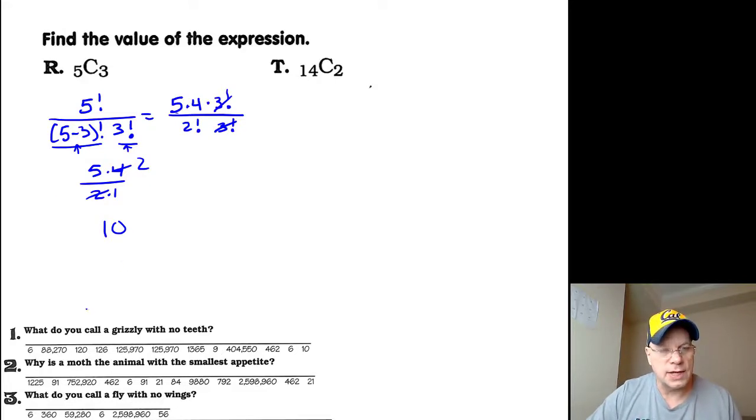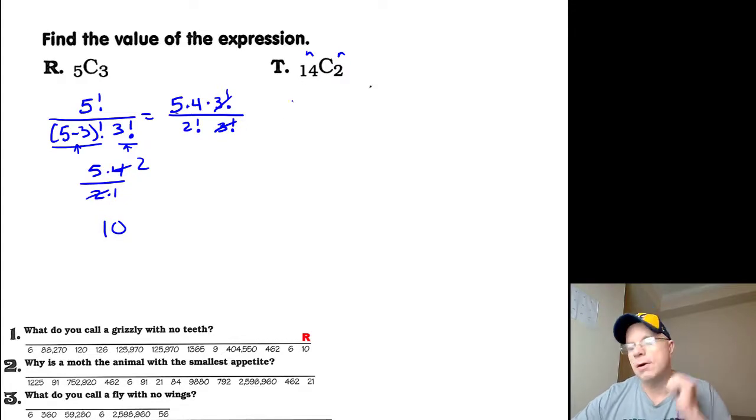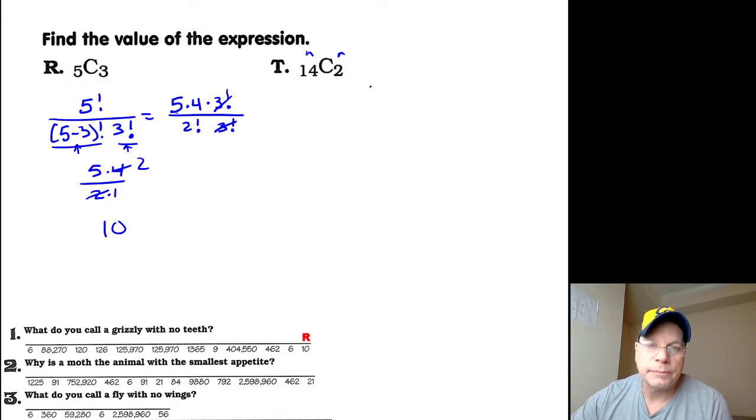So anywhere you see a 10, you should put an R. There it is, R. T, 14 is N, R, 2 is R. Another way to remember which is N and which is R: N is the full set, so N should be the larger one. But N comes before R in the alphabet, so maybe that's helpful. Alphabetical order, N before R.